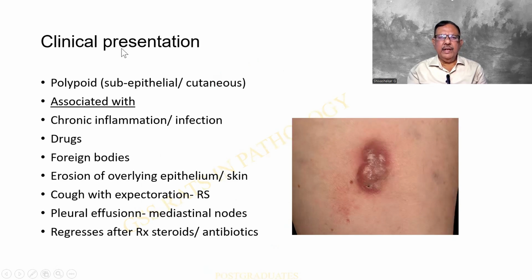The clinical presentation. Two things are important. It can be flat or it can be nodular. And when it is nodular, particularly in the forehead, one of the differential diagnoses clinically as well as microscopically can be a basal cell carcinoma. So it can be associated with chronic inflammation or infection, drugs, foreign bodies. Erosion is seen whenever it is in the skin, subcutaneous or subepithelial.